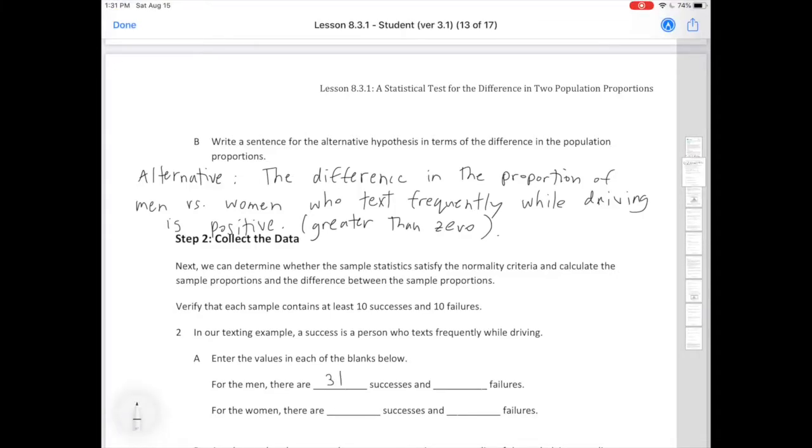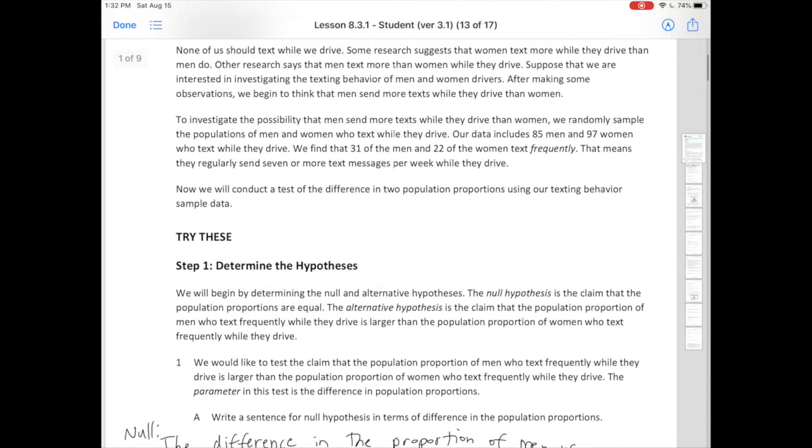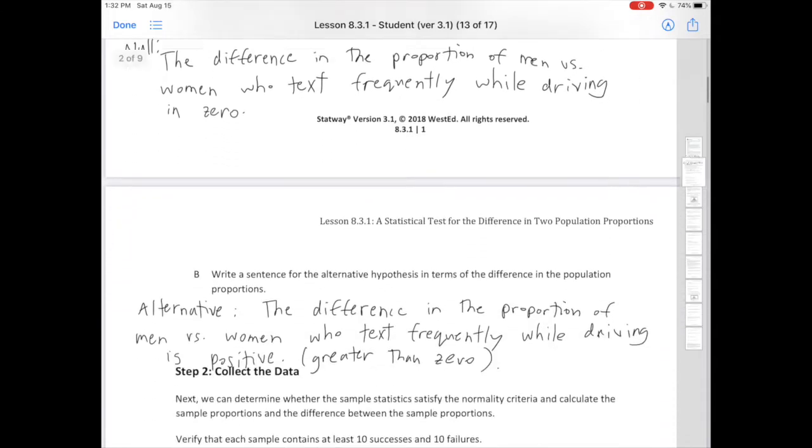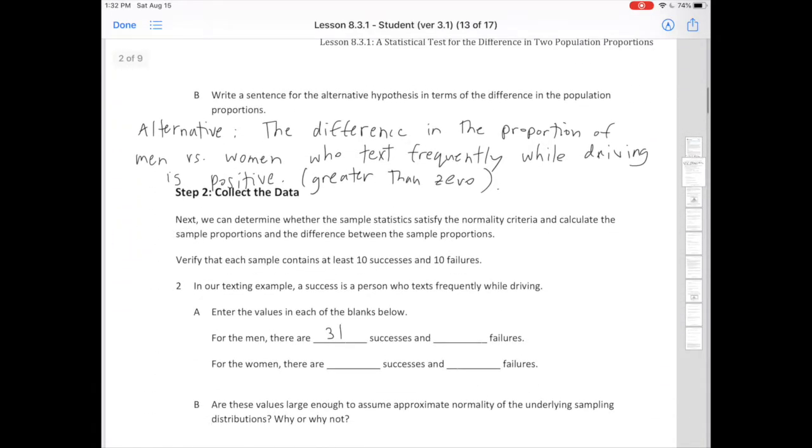And how many failures are there? Remember, there were, let me see that again, there were 85, right? So we do 85 minus 31, and that tells you how many failures there are, right? 85 minus 31 is equal to 54. So that means there are 54 failures.